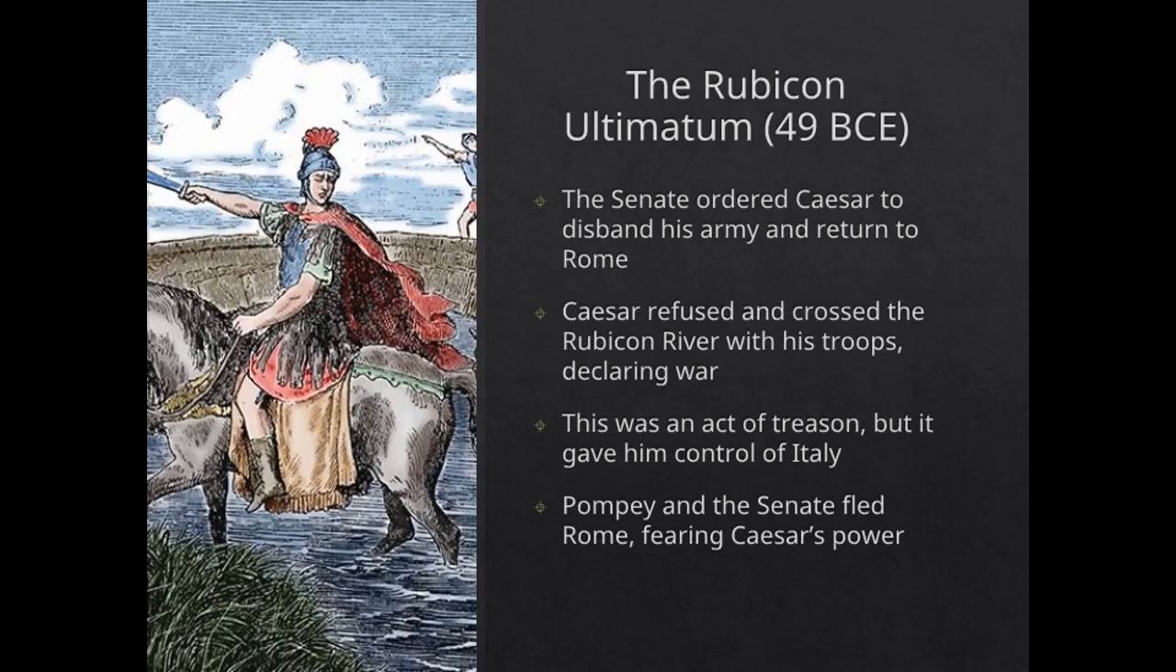Instead of obeying, Caesar crossed the Rubicon River with his army, an act of treason that effectively declared war on the Senate. According to legend, he declared, "Alea iacta est," the die is cast. This bold move forced Pompey and the Senate to flee Rome, allowing Caesar to take the city without resistance.